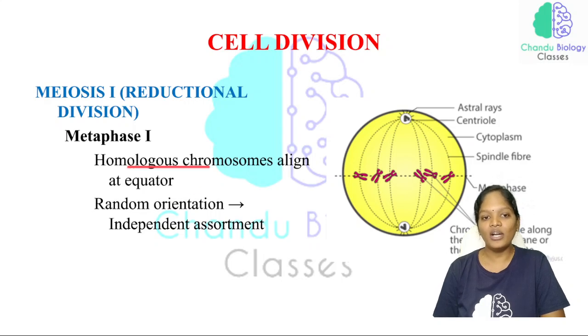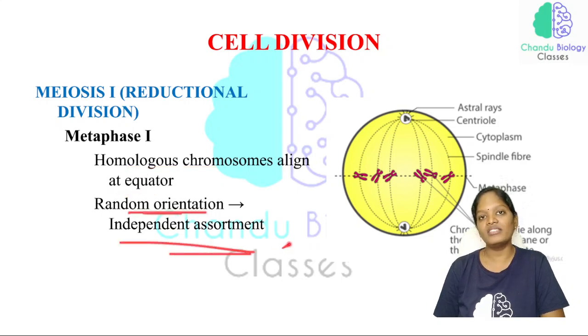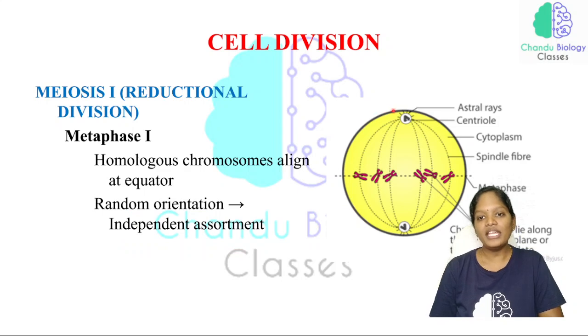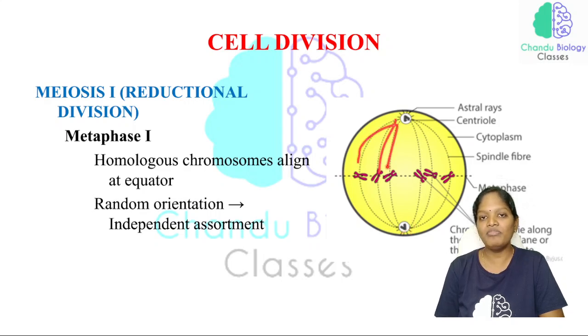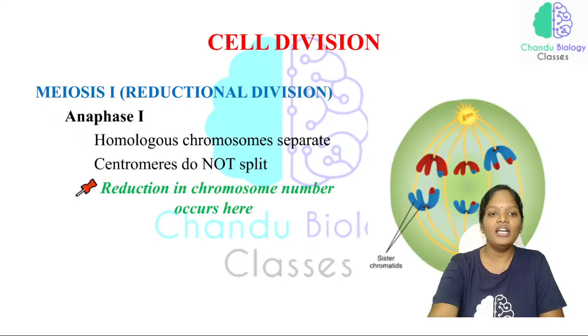So the homologous chromosomes align at the equator. There is random orientation and independent assortment. The centrioles are arranged at the poles on both sides, and the spindle fibers from the centrioles get attached to the centromeres. These are the characteristics of metaphase.